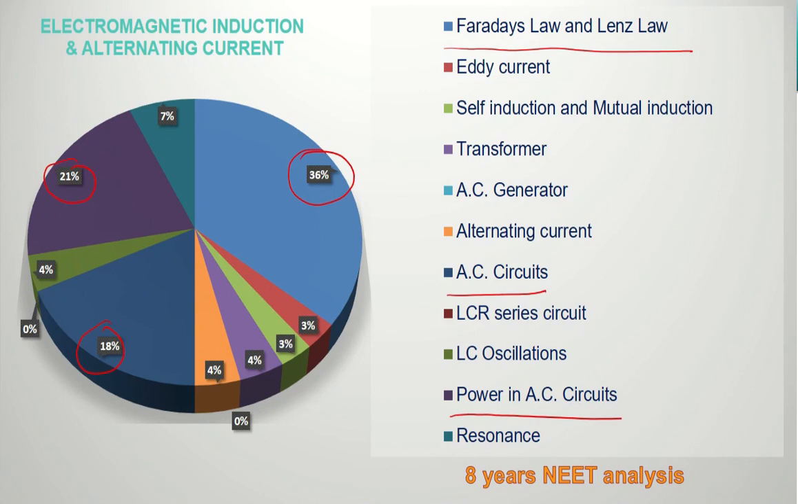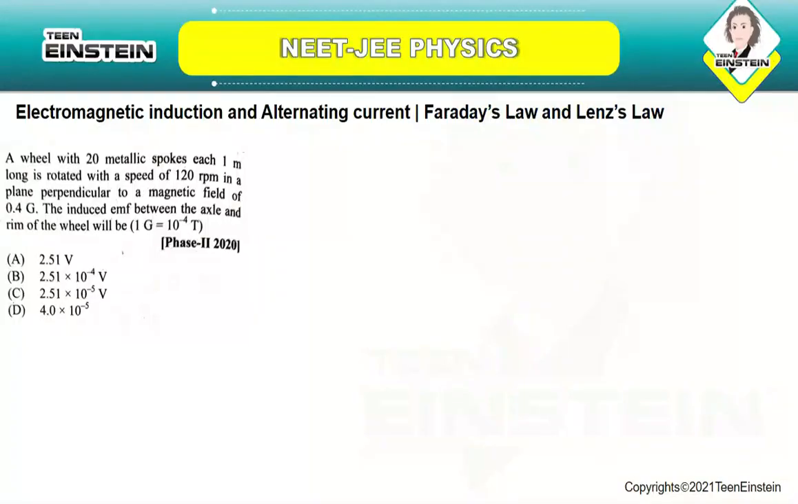And from other topics, less than 10% or less than 5% of questions were coming in the past 8 years. So if you concentrate more on these topics, you will be able to solve the majority of problems from this particular unit called electromagnetic induction and alternating current. We will try to solve questions from all the topics, and we will see some sample problems like those asked in the previous year question papers. So let us now move on to the first question.